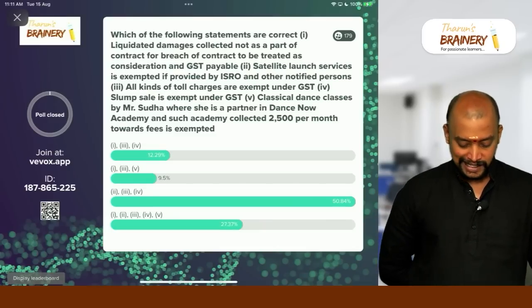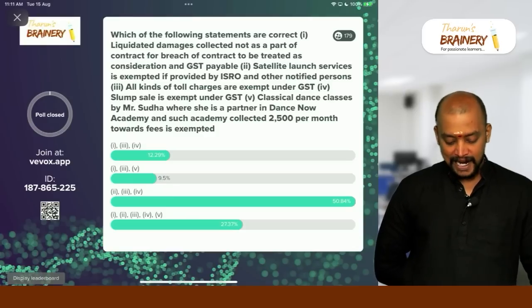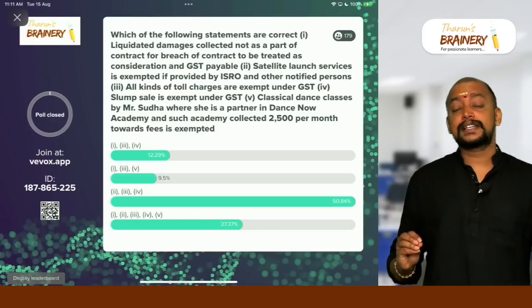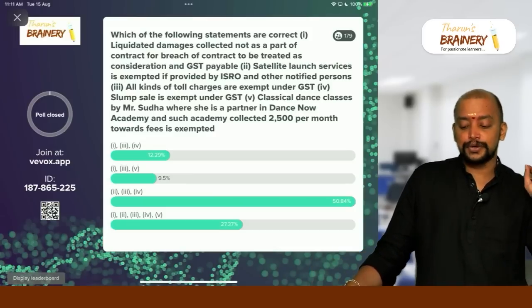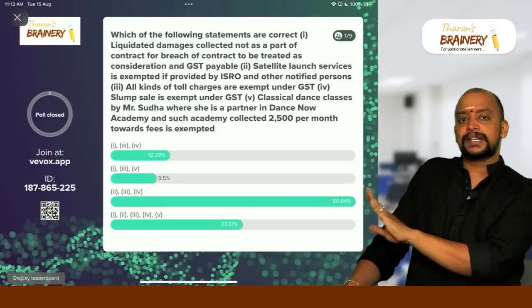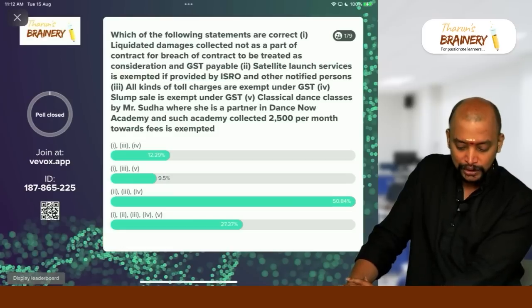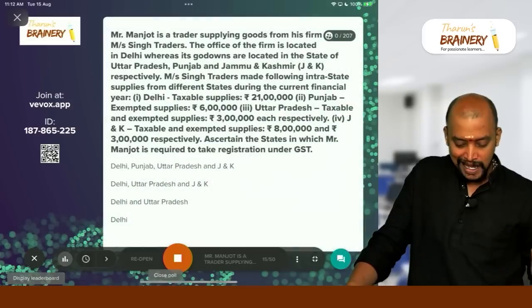Classical dance classes by Miss Sudha, where she is a partner in Dance Now Academy, and such academy collected 2,500 per month towards fees is exempted. No, it is taxable because dance classes are exempt only when by an individual. So training in arts or recreational activities only by an individual is exempted, but by a firm or any other person will be taxable. Okay. So fifth one is an incorrect statement. So therefore 1 is incorrect, and 2, 3 and 4 are only correct. 2, 3 and 4 is only correct. And next one.